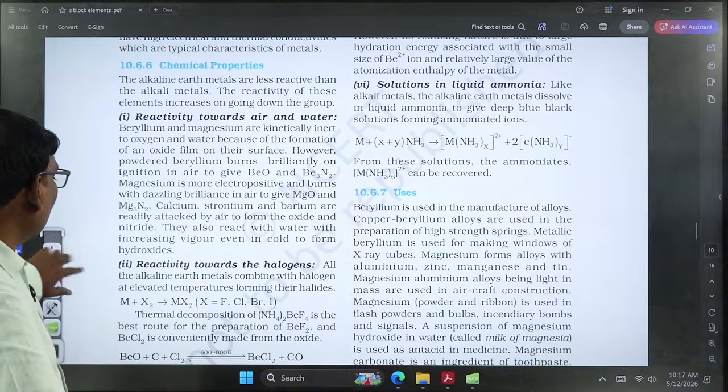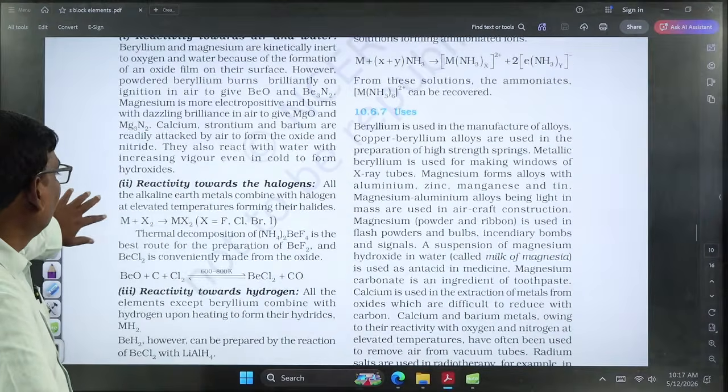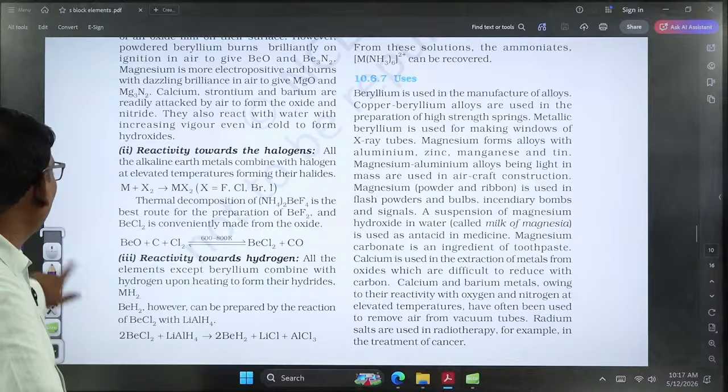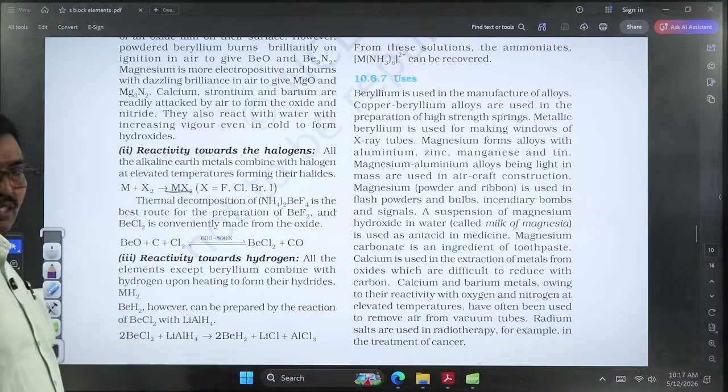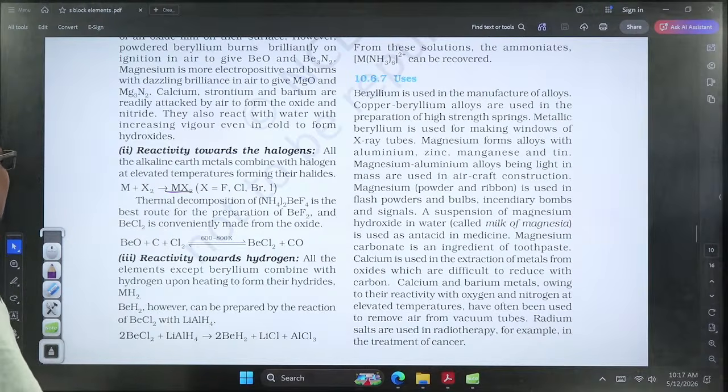Coming to the reactivity towards the halogens, here the second group elements form halides of the type MX2. Those MX2 type compounds are directly formed by combination of the metal with halogens.